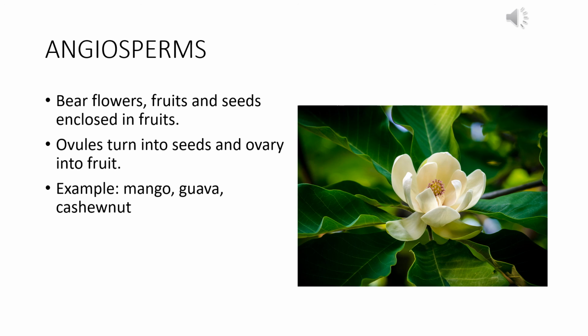The angiosperms can further be subdivided into two groups which are called monocotyledonous and dicotyledonous. This division is based on the number of cotyledons present in the seeds. In case of the monocot plants like maize, banana, grass, etc., the seed contains only one cotyledon or one seed leaf. But in case of dicot angiosperms like mango, banyan tree, etc., the seed contains two seed leaves or two cotyledons, so they are called dicot plants.